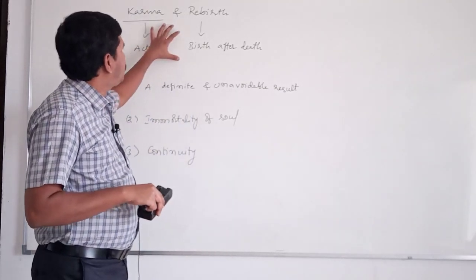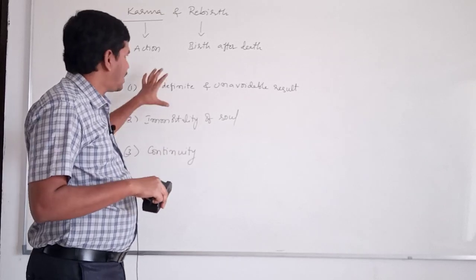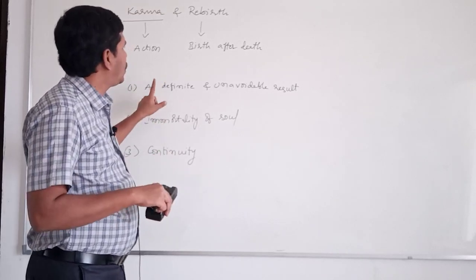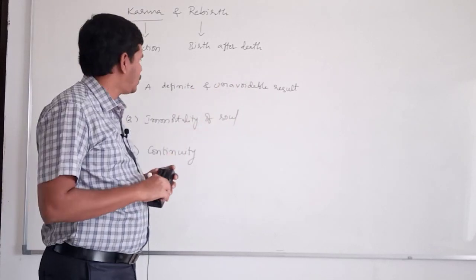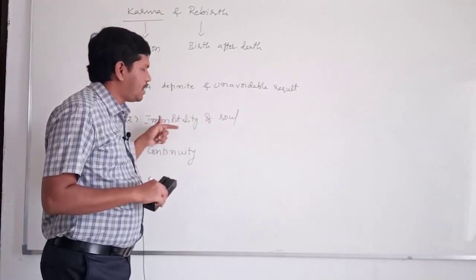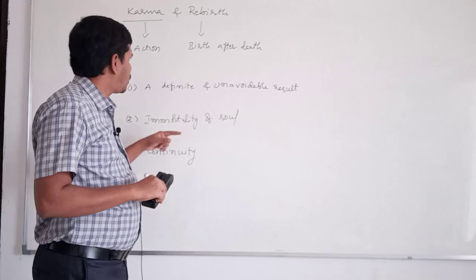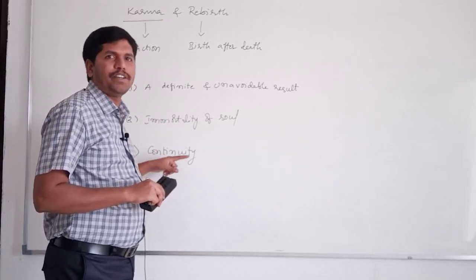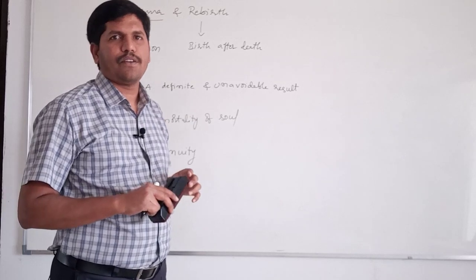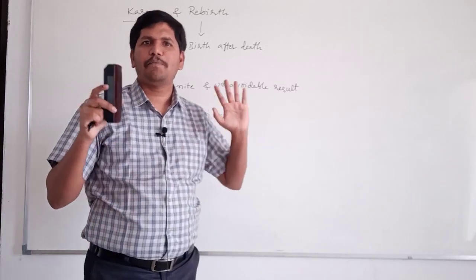That's why the concept of karma and rebirth is based on these three doctrines. One is, to each and every action there will be one definite and unavoidable result. And there is immortality of soul. Because of the immortality of the soul, there will be continuity between two lives. The concept is so simple.